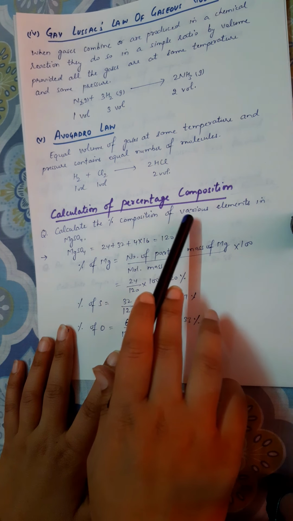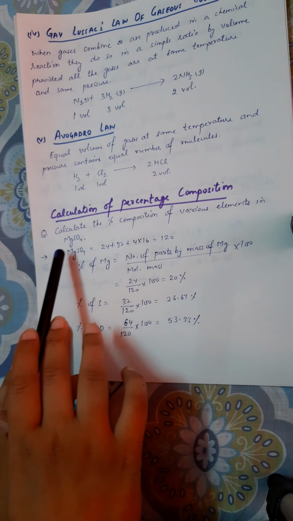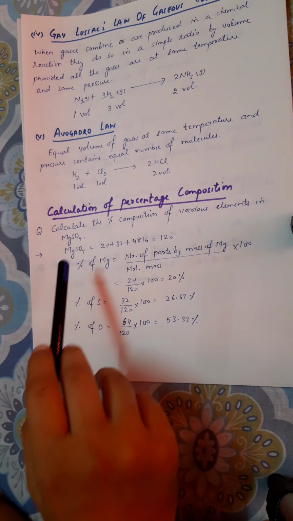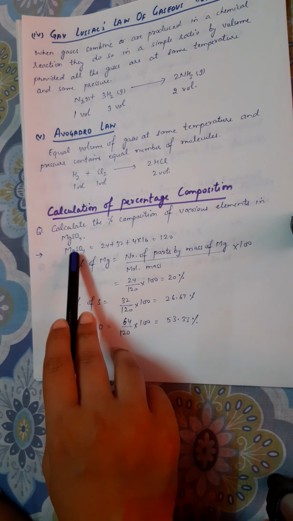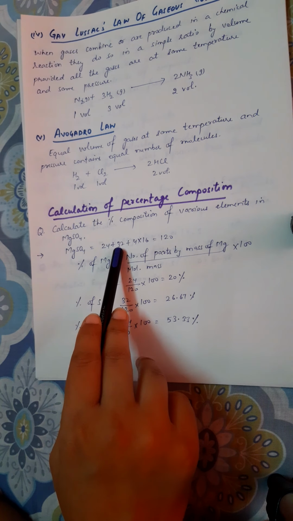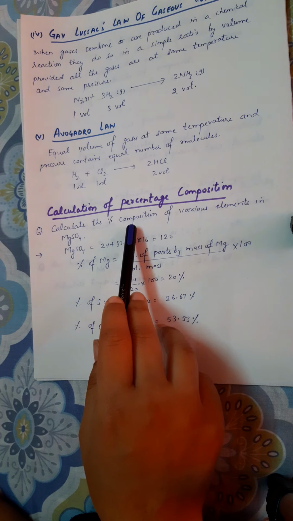Calculate the percentage composition of various elements in MgSO4. It can be anything, NaCl. I have taken MgSO4. First, you have to find out the molecular mass of MgSO4. Mg atomic mass 24, sulfur 32, 4 oxygen 16 into 4 is 64, total 120. What you have to find out?